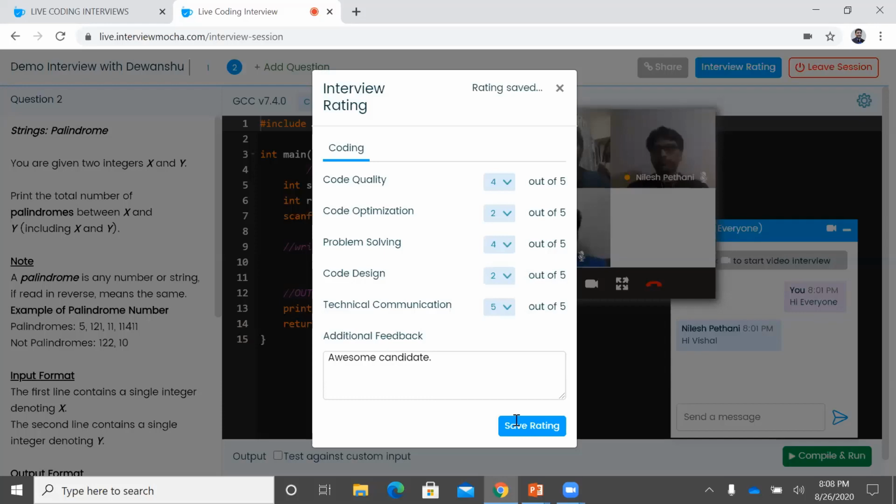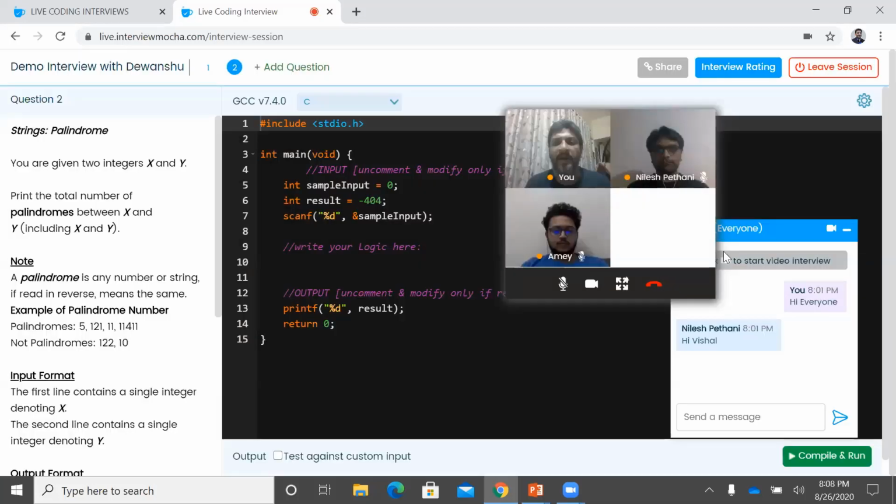I also asked Nilesh and Amay to give their ratings so that I can leave the session. Because Nilesh is the host interviewer, Nilesh can end the session after Amay and he complete the rating, and then we can all leave and take a look at the report. So Nilesh, Amay, can you give the rating?